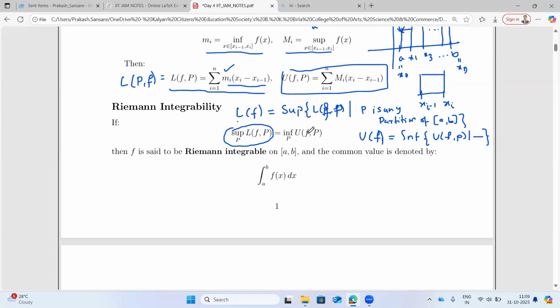So if UF and LF both are the same, then we say that the function is R integrable. In other words, if the lower integral is equal to the upper integral, LF is equal to UF, then in that case the function is called Riemann integrable. Riemann was a scientist who gave the idea of integration. So to honor this, we say R integrable on the closed interval [a, b], and the common value is called the integral value, which is UF or LF.